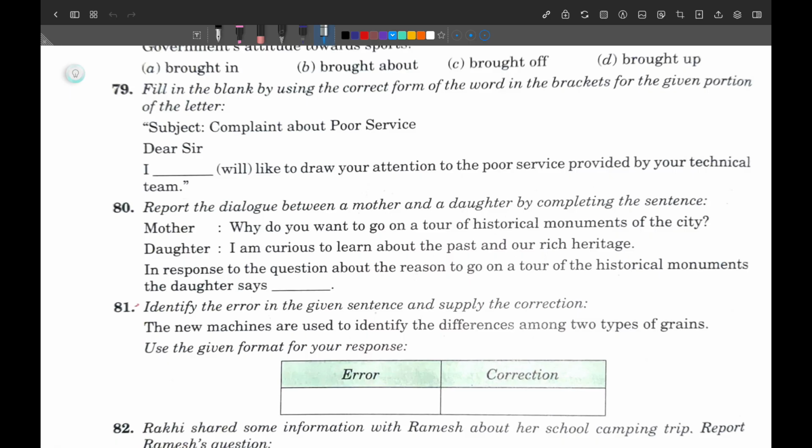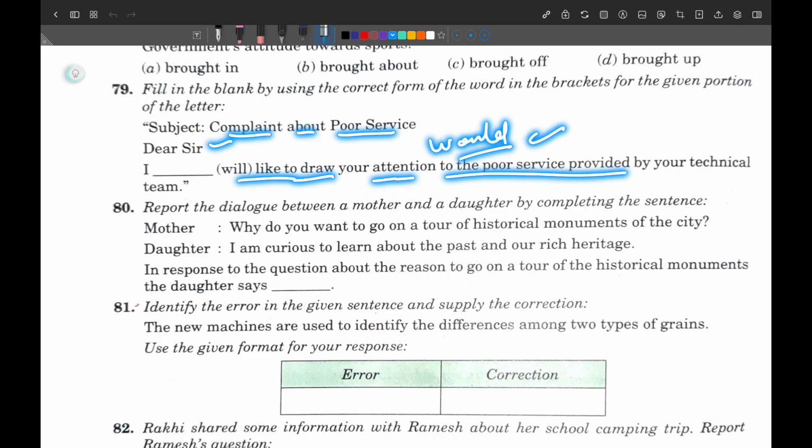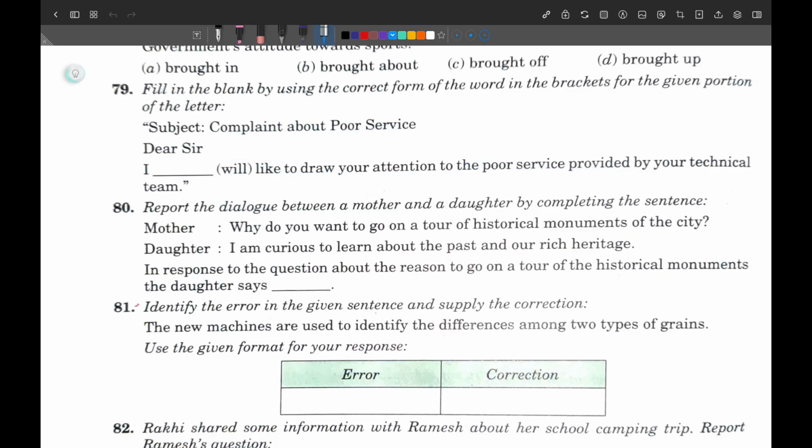So here, it is a part of a complaint about poor service. Dear sir, I would like to draw your attention. If you see here, it is a request, and in a request we use mostly the word would. So what can I write? I would like to draw your attention. You know very well, it is used for polite request. So the word would will be the correct one.